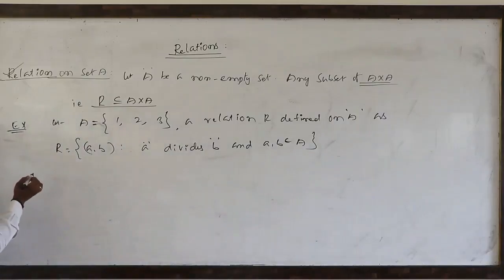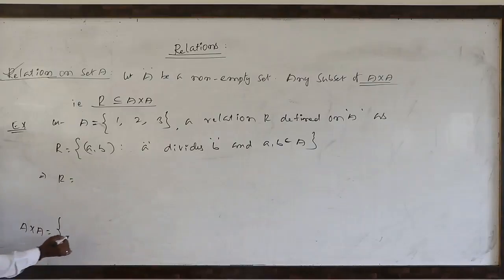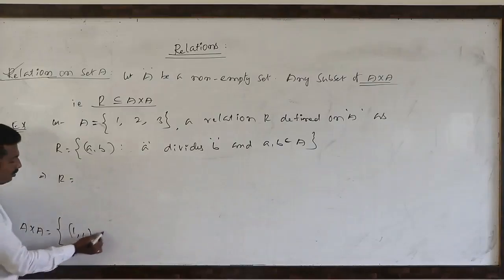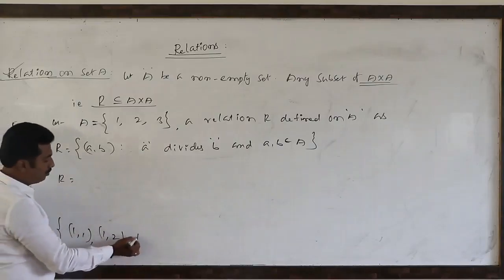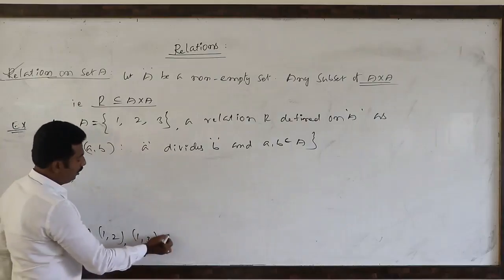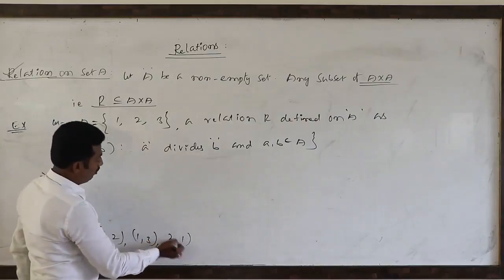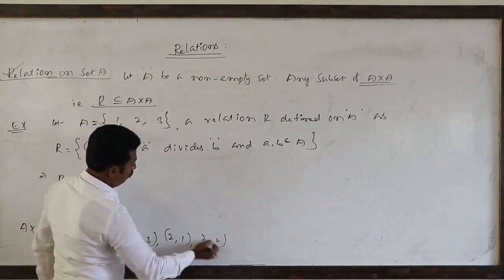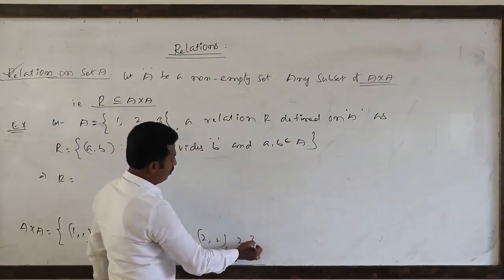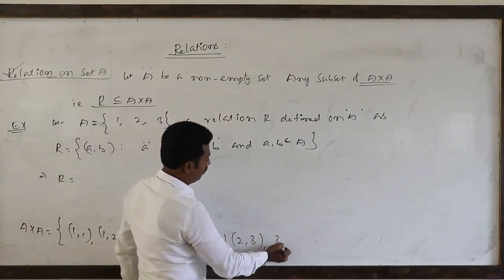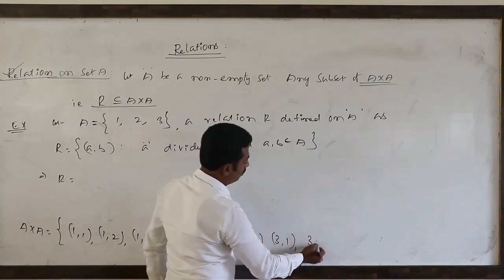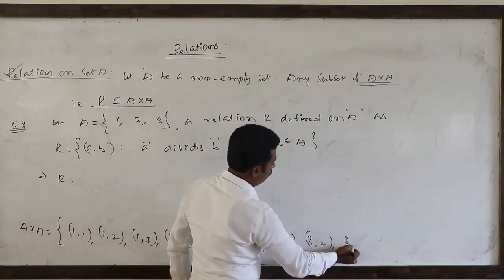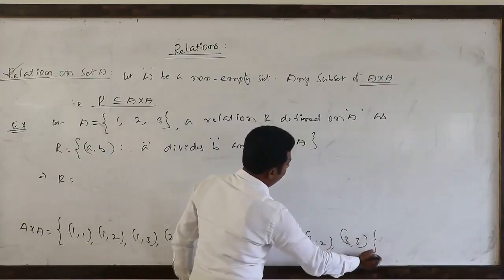See here. First A cross A we will take. What is A cross A? You tell me. (1,1), (1,2), (1,3), (2,1), (2,2), (2,3), (3,1), (3,2), (3,3).